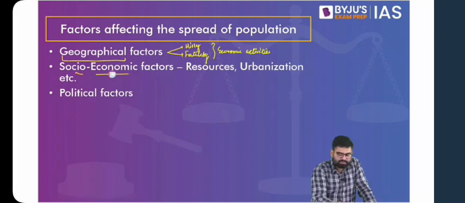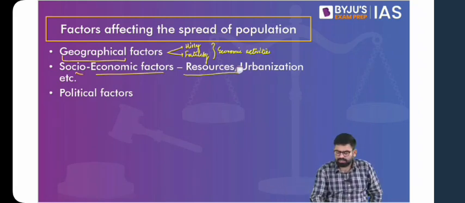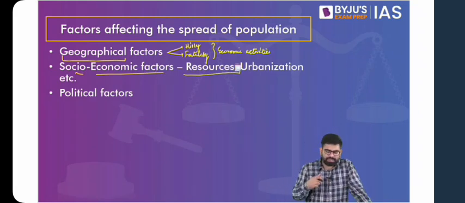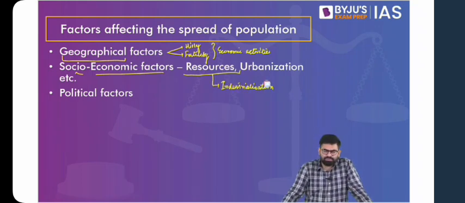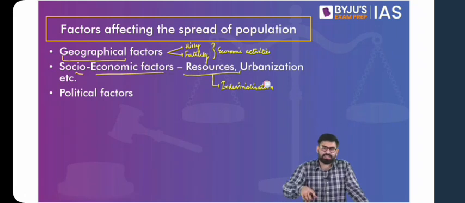Also, it can be on the basis of socioeconomic factors. Socioeconomic factors like the availability of resources. Think about an area which is industrialized. Now, your industrialization is going to be on the basis of availability of raw material and also on the availability of proper transportation system, so that whatever is produced in that area can be sent to other areas. So the areas which are industrialized, which are urbanized, will have more density of population compared to other regions.